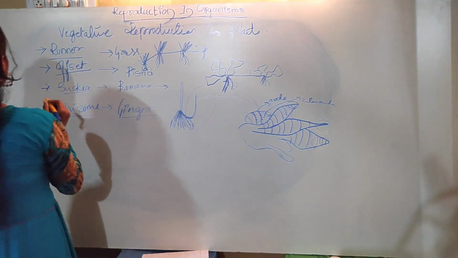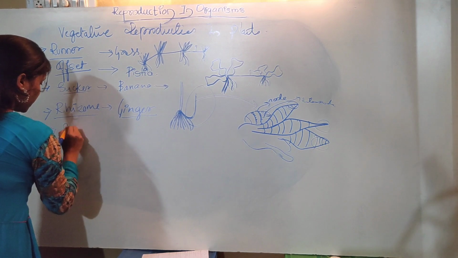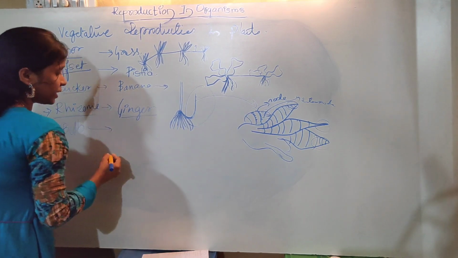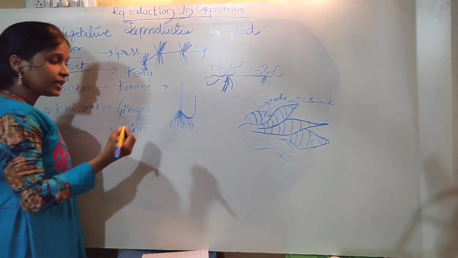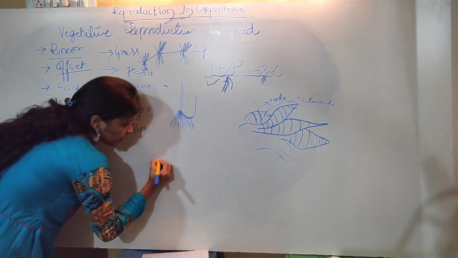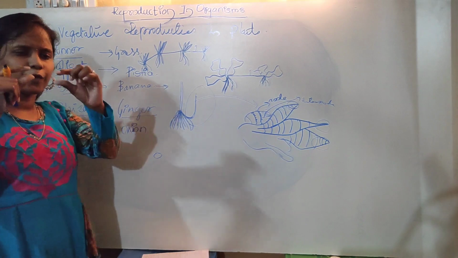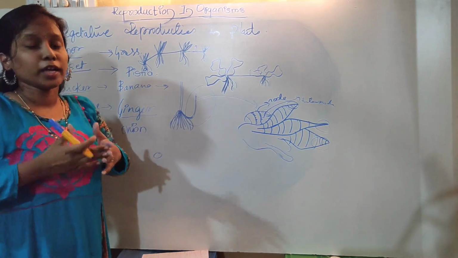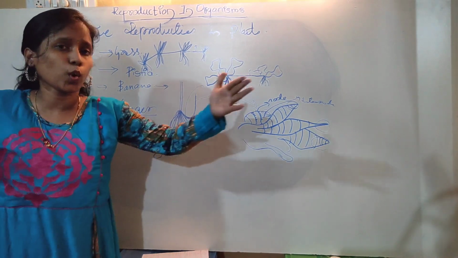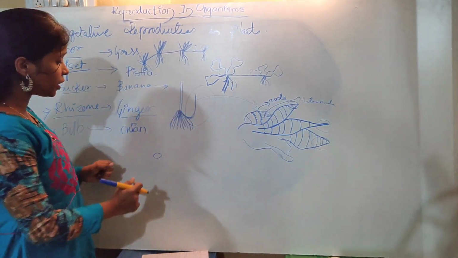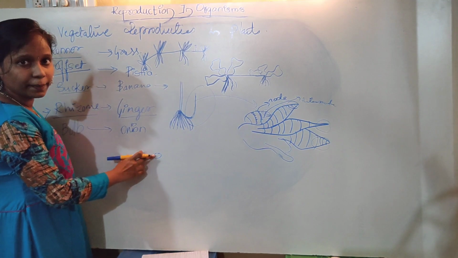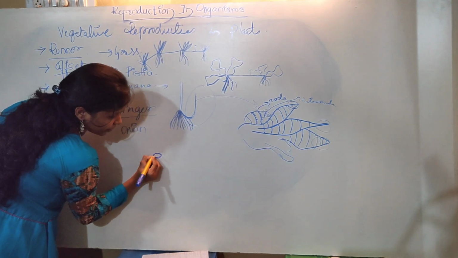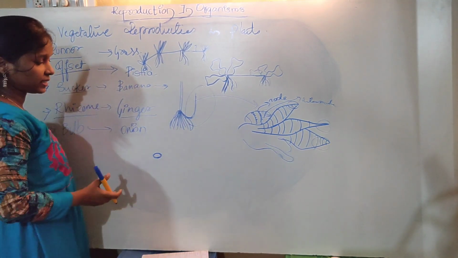The next thing we are going to study is the bulb. I think all of you are familiar with the onion. Onion is a fantastic thing, as it has a very condensed stem. In other plants you see big, large stems, right? Here you are seeing a heavily condensed stem. I have drawn it a little bigger so it will be visible for you.